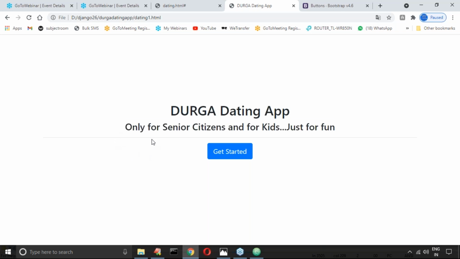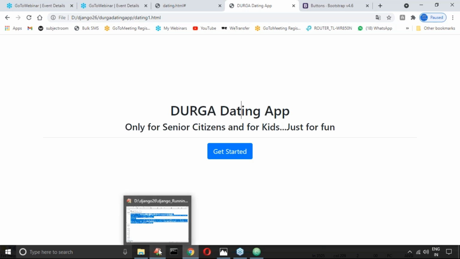I will take care of this HR next, and after that I will take care of this button. Don't worry at all. Now let me add the background image first, so that my application will become very colorful. Okay, so how do we add it?